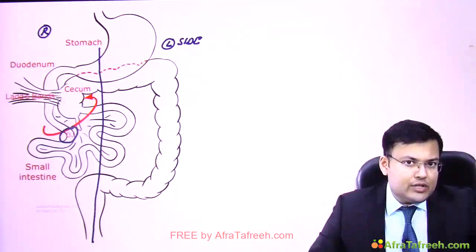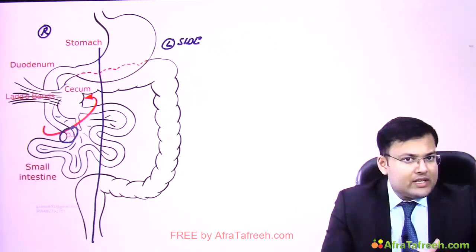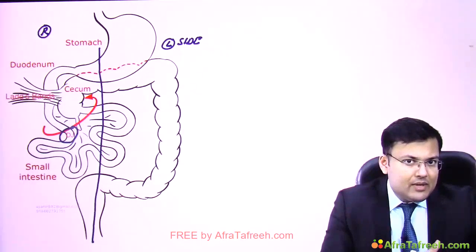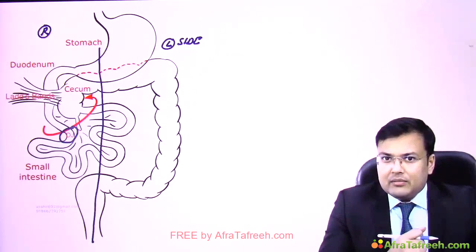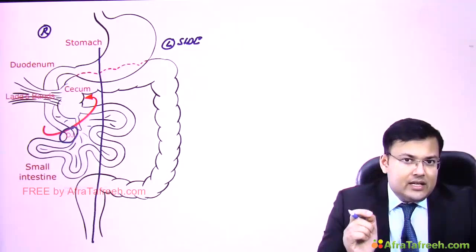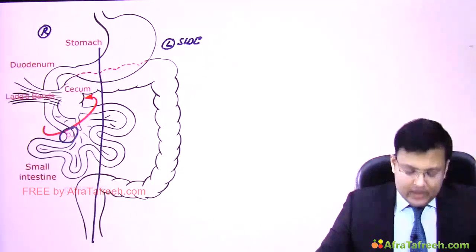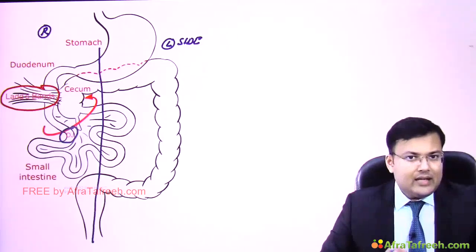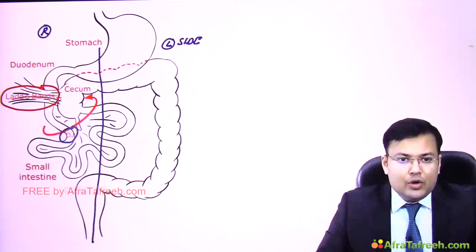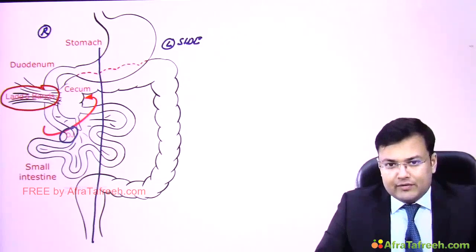Normally DJ is located at the level of pyloric antrum and on the left side of vertebral column. But here DJ is located on the right side of vertebral column. Now here you can see there is presence of Latz bands, and these Latz bands are going to compress the duodenum, and because of that duodenum is having corkscrew configuration.